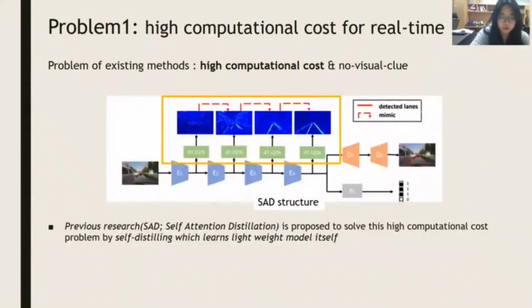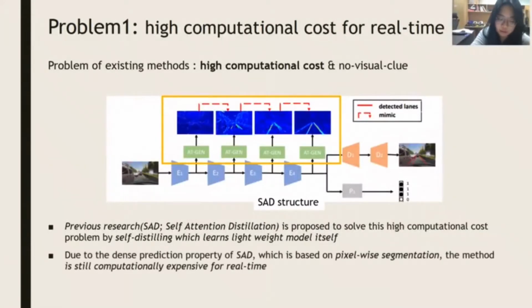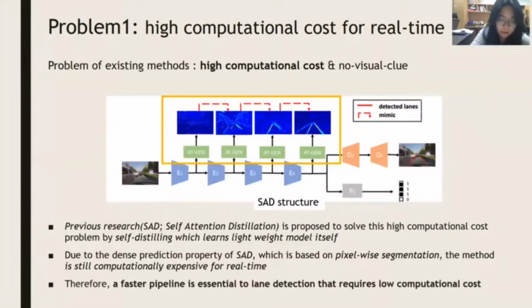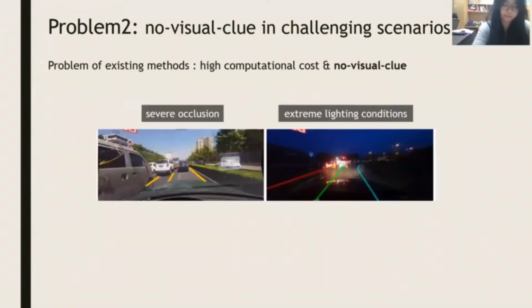So, previous research SAD was proposed to solve this high computational cost problem by self-distilling, which learns a lightweight model itself. However, due to the dense prediction property of SAD, the method is still computationally expensive for real time. Therefore, a faster pipeline is essential to lane detection that requires low computational cost.